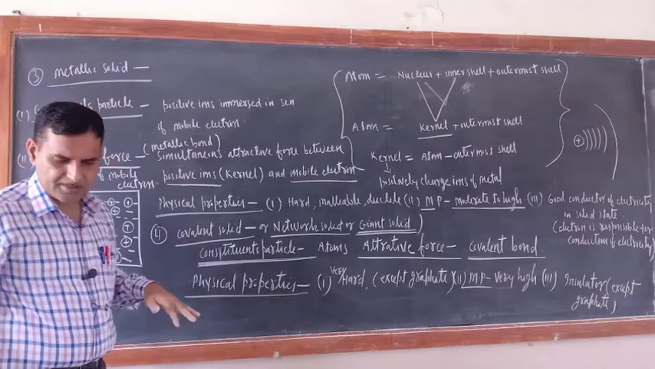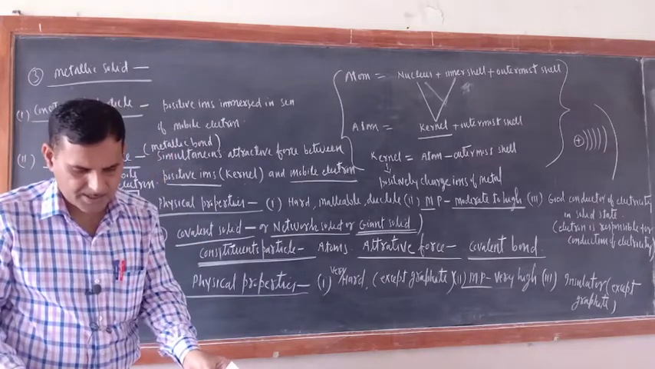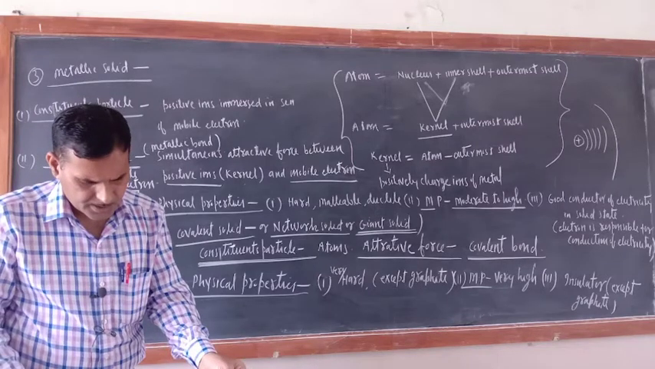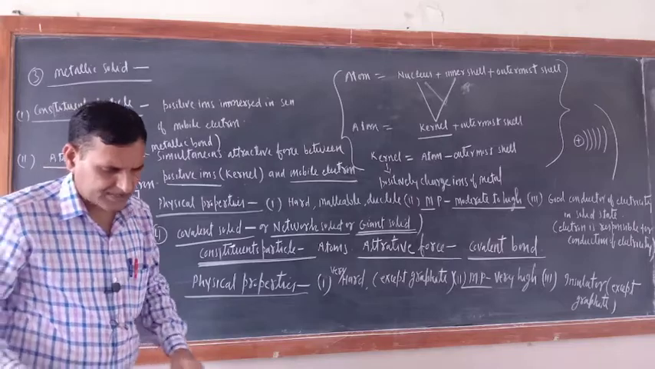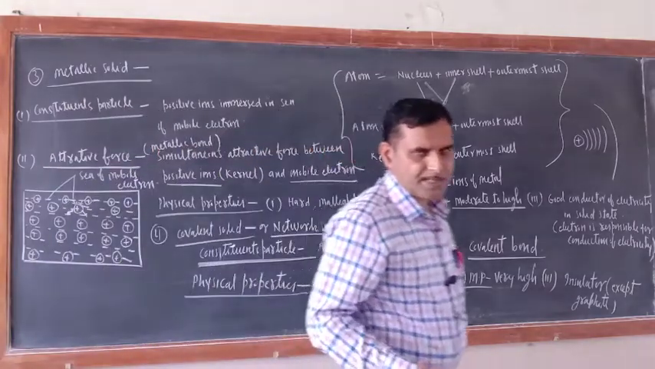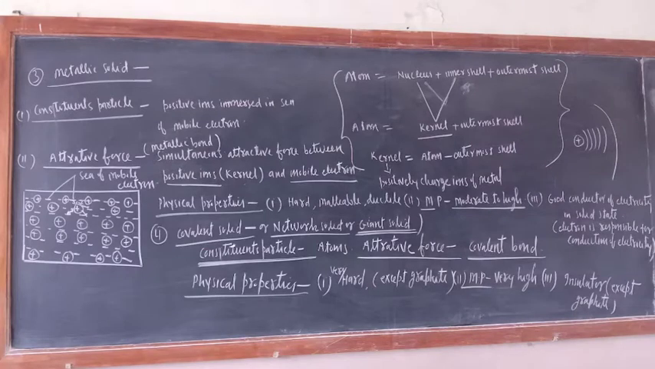Now in the NCERT book, they have given the structure of diamond and graphite. We will explain to you tomorrow what the structure of diamond and graphite is, and why they are called network solids or giant solids.